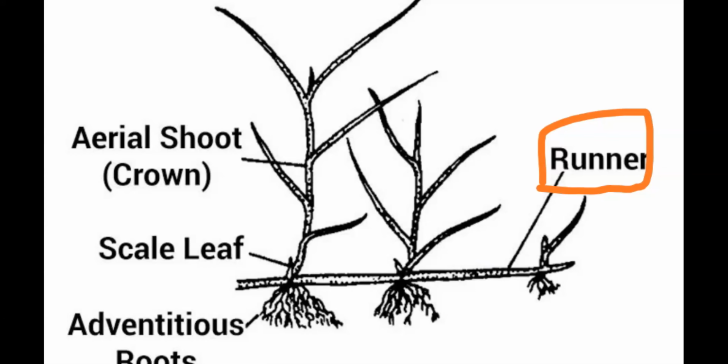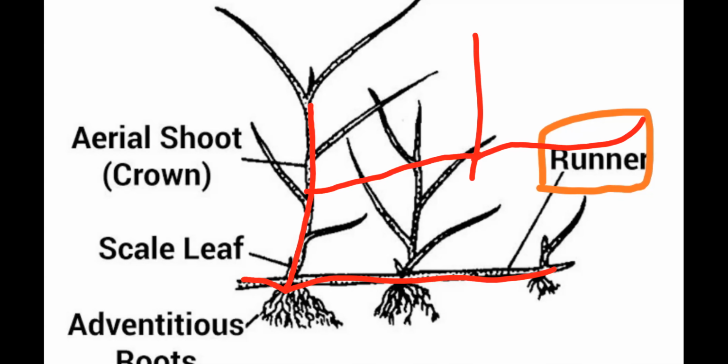Here, remember, runner. See, here there are a number of runners. Not only in one direction can runners form; the branches grow in all directions in this way.